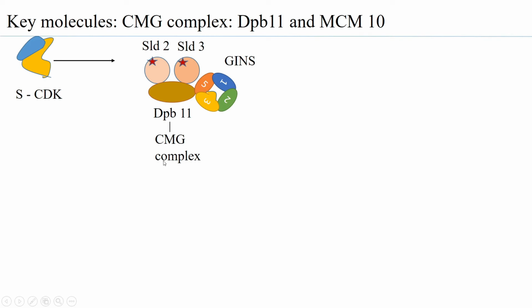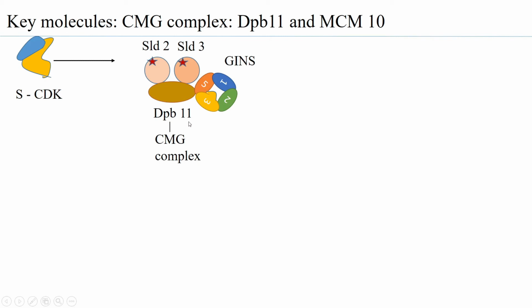And with reference to that, what is noted is that the CMG complex now has a role to play beyond initiation. It is allowing activation of MCM2-7 to become an active helicase. But beyond that, it is also going to surge forward, binding with other molecules to initiate the process of replication. So DPB11 seems to have a stabilizing role.